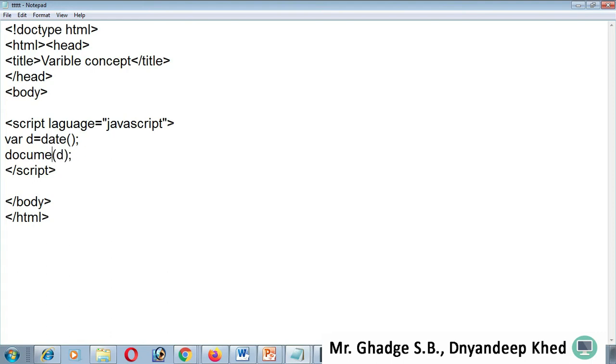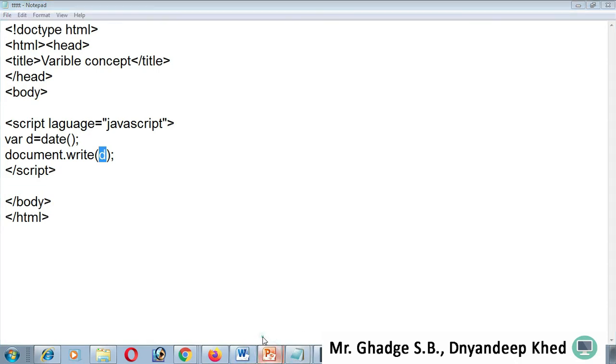And when I use alert or document dot write statement for printing purpose, see, document dot write is a printing statement, an output statement. Fine, it is used to display output to the user on the browser screen. Remember this statement, document dot write, and inside it there is a variable, and that variable name is d.